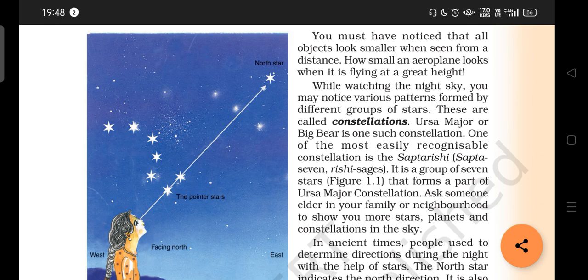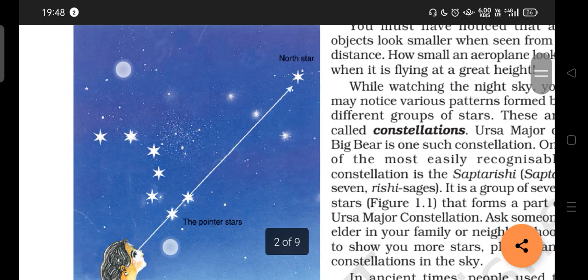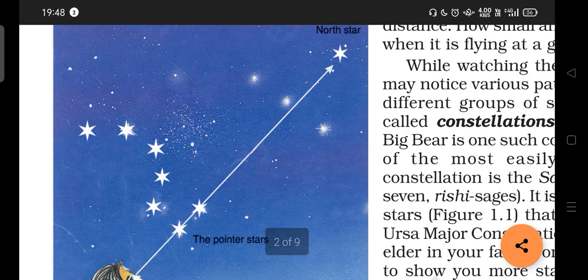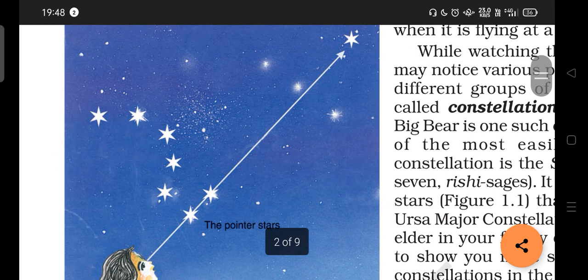Some examples I am going to give you regarding constellations. Ursa Major or Big Bear is one such constellation. In this book, the picture that you are seeing is a group of 7 stars. You count the numbers, 7 stars. We call it Saptarishi. Sapta means 7, Rishi means sages. So the group of 7 stars you can see in the sky, we call Saptarishi. From that pointing edge, you can see the pole star.